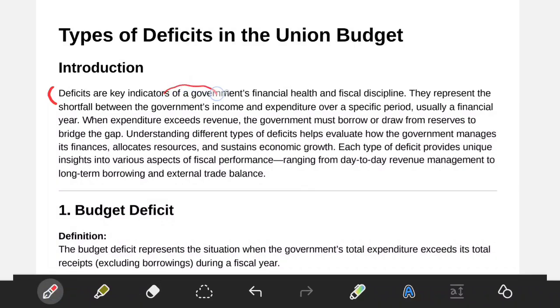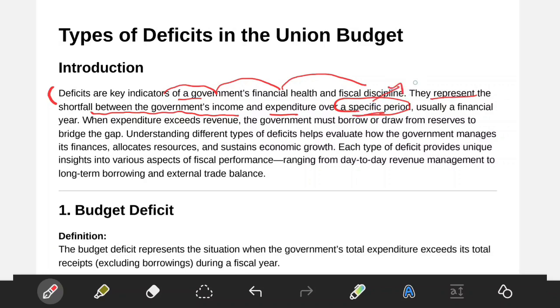Deficits are the key indicators of government fiscal health and fiscal discipline. I am repeating again and again because you have to learn it by heart with me. That is the reason. So they are the indicators, and what they represent is the shortfall between the government's income, which is nothing but the revenue, and expenditure over a specific period. You have to write it because we are talking about 1 year. Annually only we will calculate all this deficit. That's the reason this word is important.